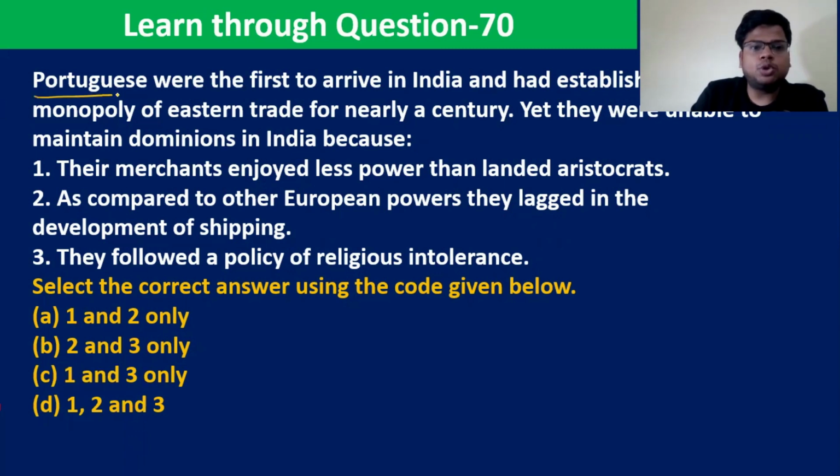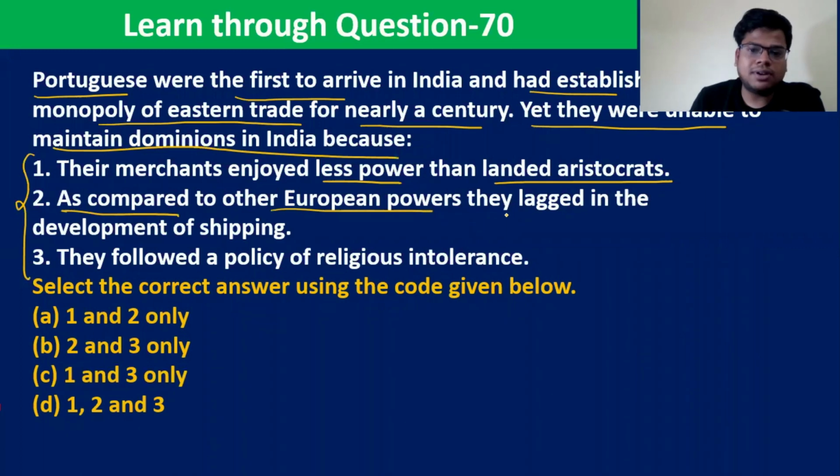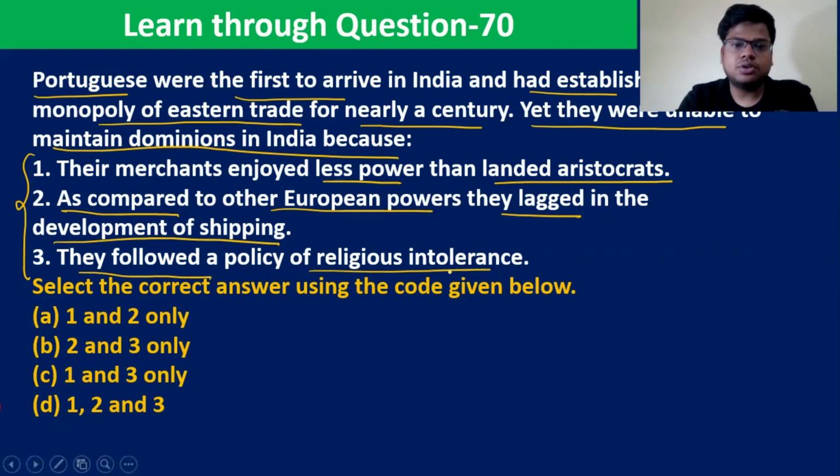So the Portuguese were the first to arrive in India and had established the monopoly of the eastern trade for nearly a century. Yet they were unable to maintain dominions in India because their merchants enjoyed less power than their landed aristocrats. As compared to other European powers, they lagged in the development of shipping. They followed a policy of religious intolerance. So, what were the reasons that they were unable to maintain their dominions in India?